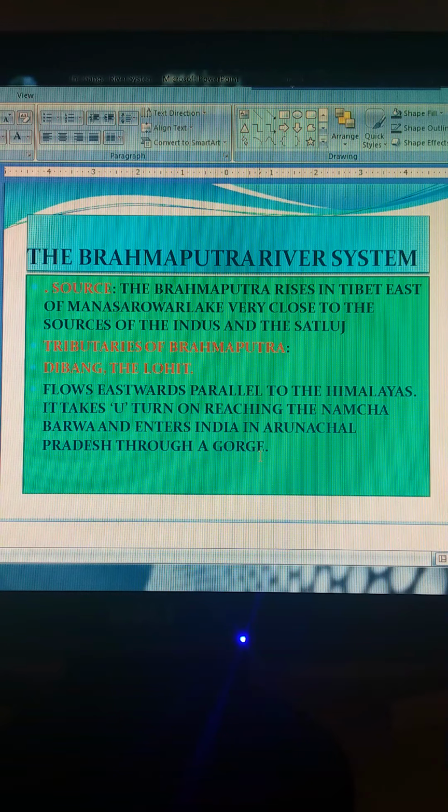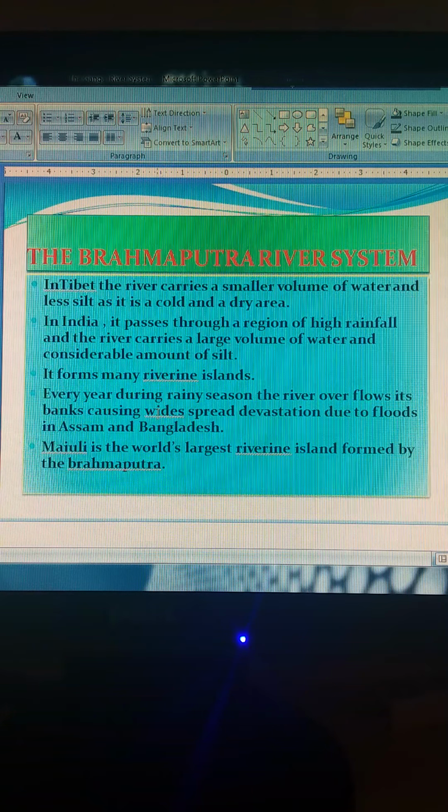Now, here it is called Diang, and it is joined by Dibang, the Lohit and many other tributaries to form the Brahmaputra in Assam. I have given the names over here.